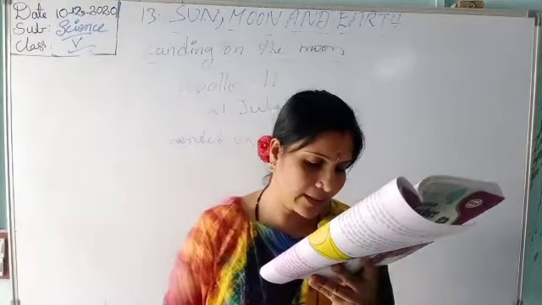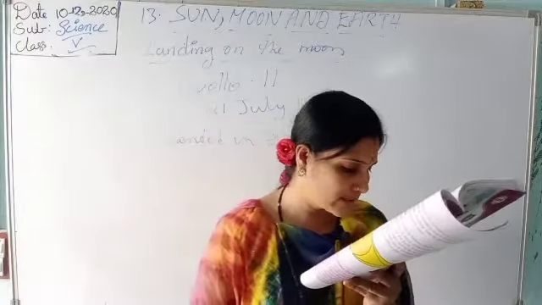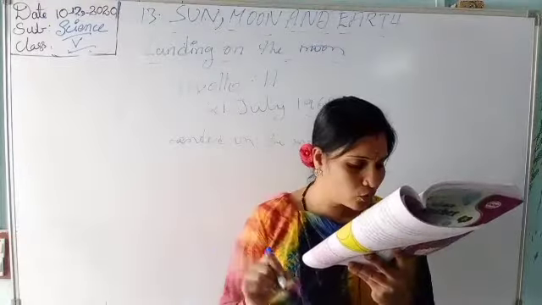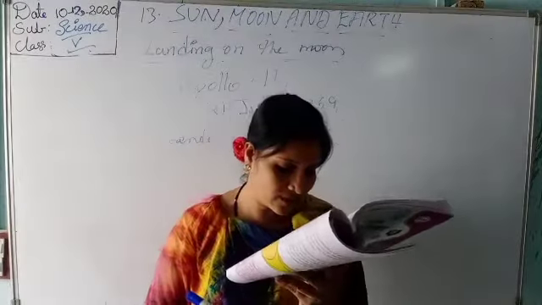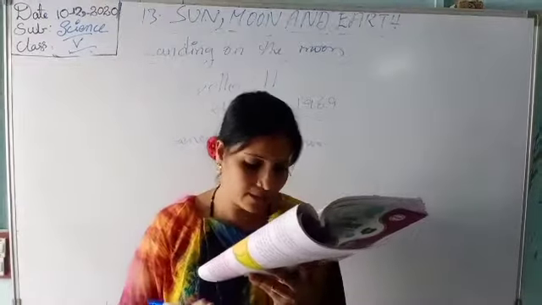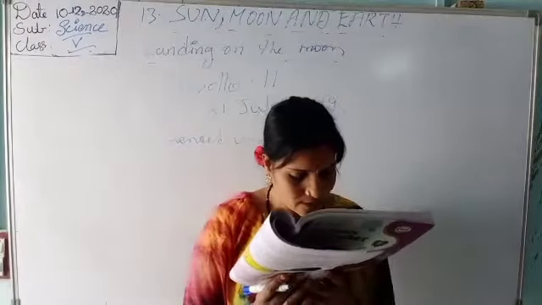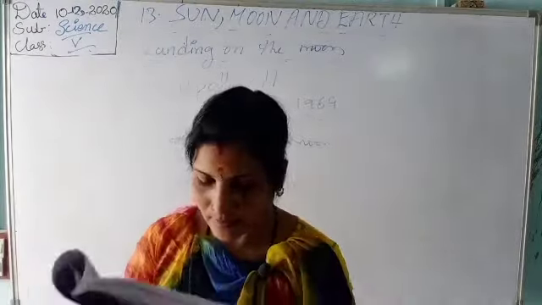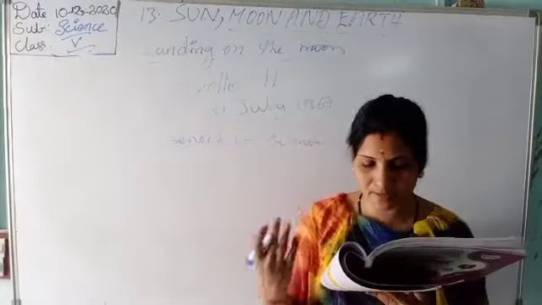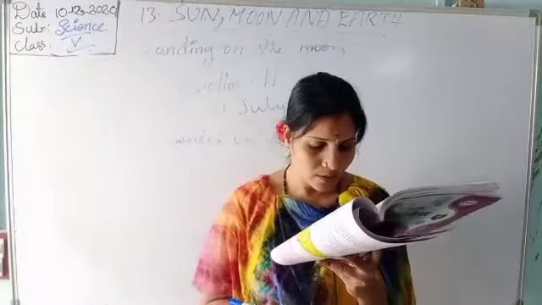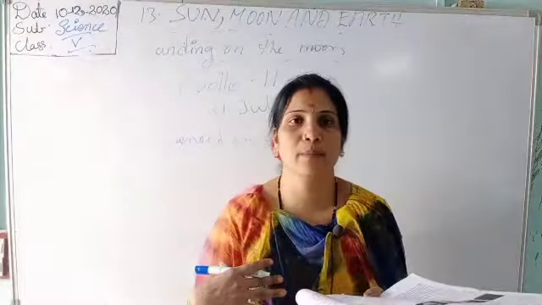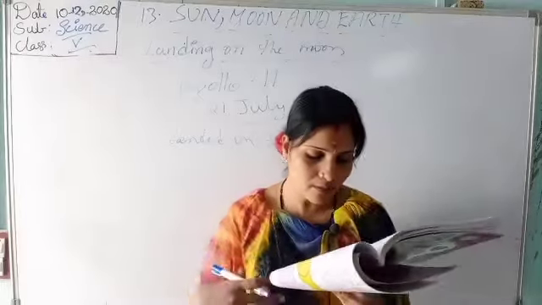Neil Armstrong and Edwin Aldrin stepped on the moon's surface. Neil Armstrong and Aldrin stepped on the moon's surface with the third astronaut. Michael Collins remained in the command module to circle the moon and kept in touch with the earth. So the persons went to the moon. They were going and coming, and they kept in touch with the earth.